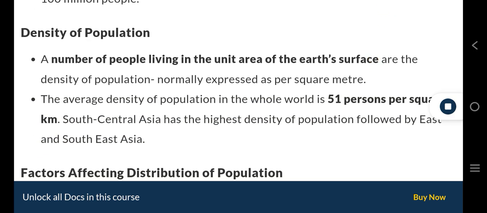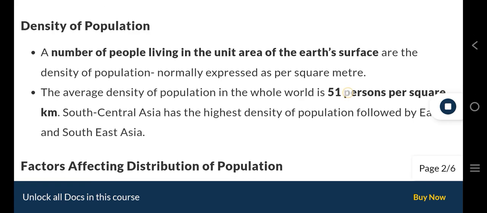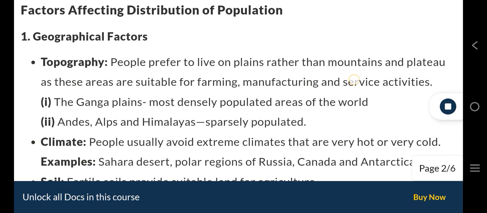Density of population. The number of people living in the unit area of the Earth's surface is the density of population, normally expressed as per square km. The average density of population in the whole world is 51 persons per square km. South Central Asia has the highest density of population, followed by East and Southeast Asia. Factors affecting distribution of population.